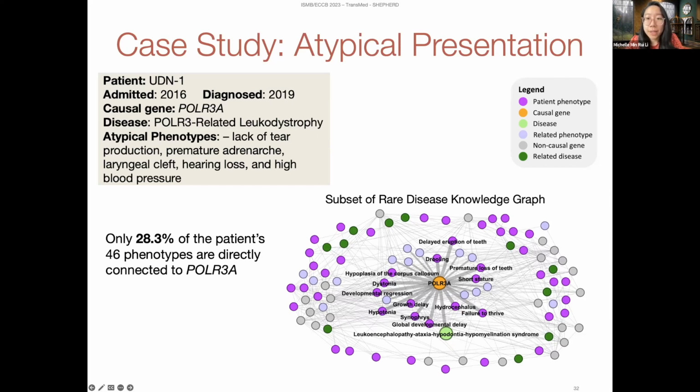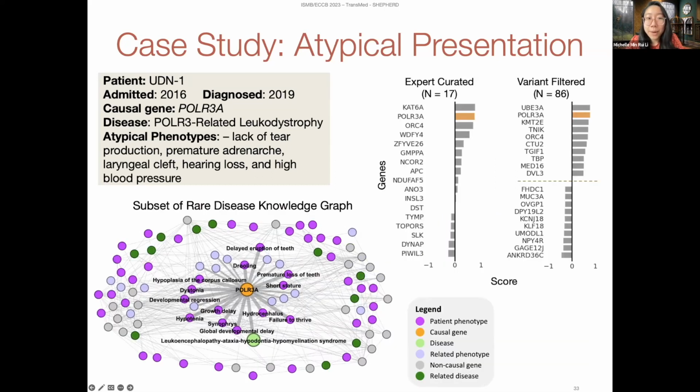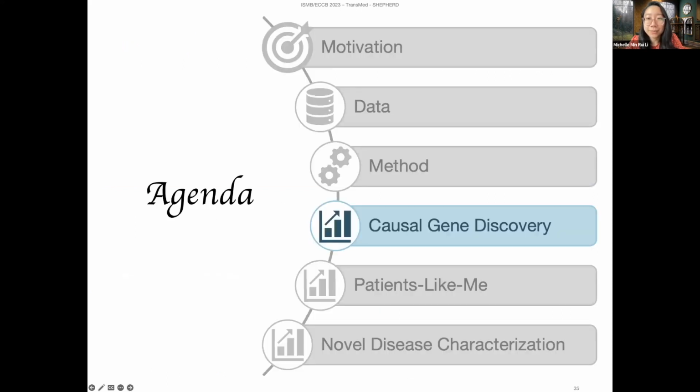Only 28% of the 46 patient phenotypes are directly connected to POLR3A, and 94% of the 205 phenotypes directly connected to the gene are not associated with the patient. Despite this, Shepherd is able to rank the correct gene in the top 2 from both gene lists.